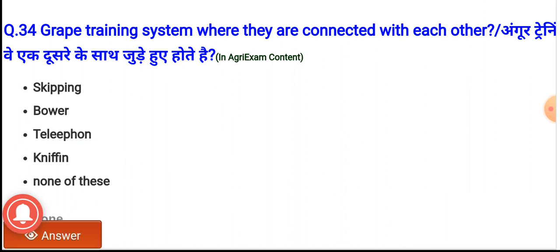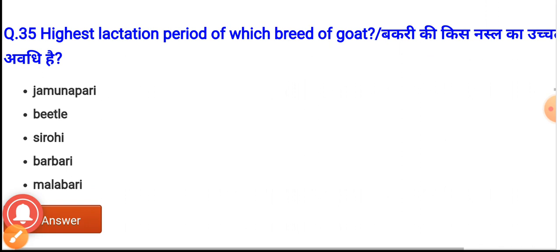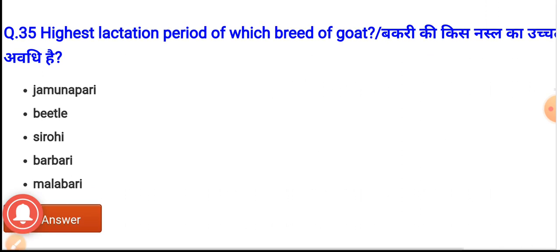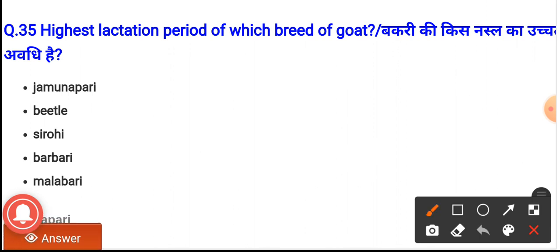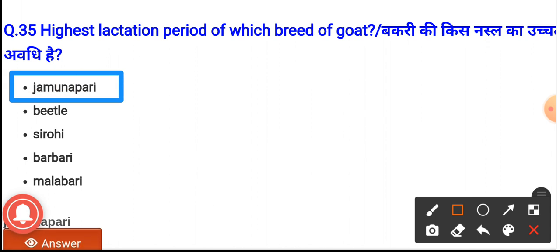Question number 35. The highest lactation period in which breed of goat? The options are Jamnapari, Beetle, Sirohi, Barbari, Malabari. And option first is the correct answer, Jamunapari. In this breed we can have the highest lactation period.